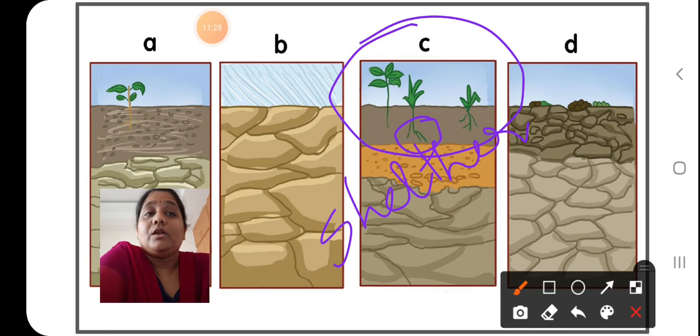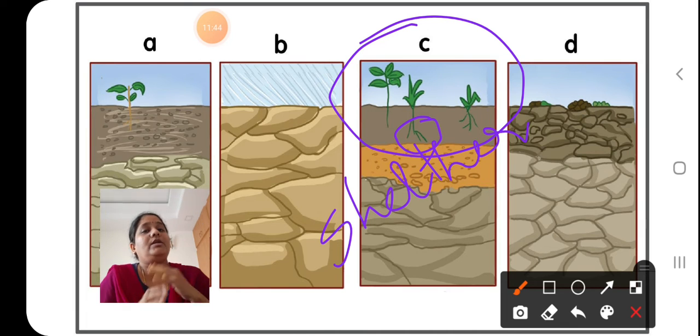Even some animals like squirrels, rats, rodents make small holes in the soil and live inside it. So soil gives shelter not only to earthworms and ants, but also to squirrels and rats.